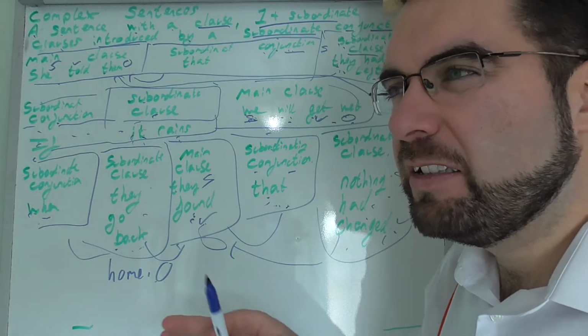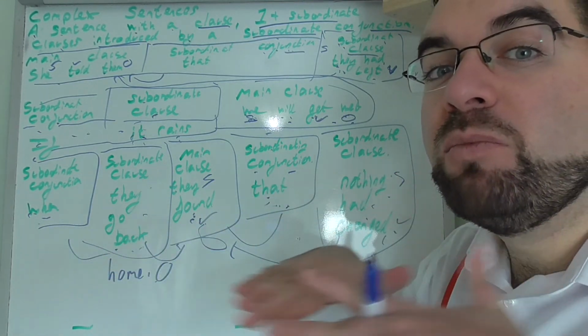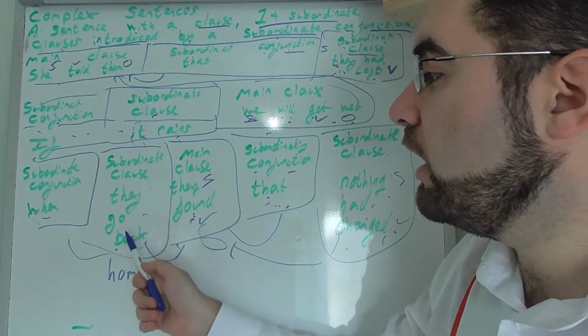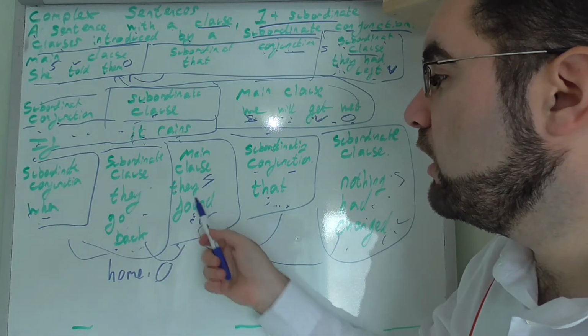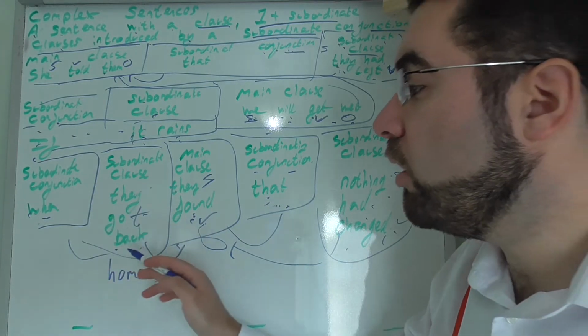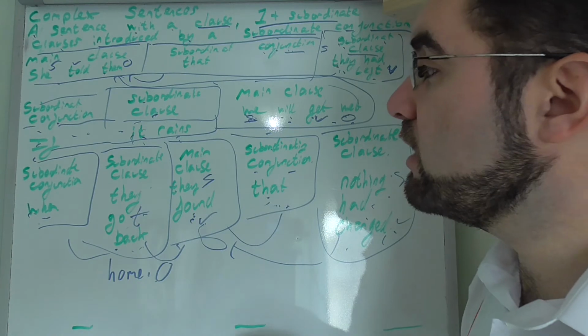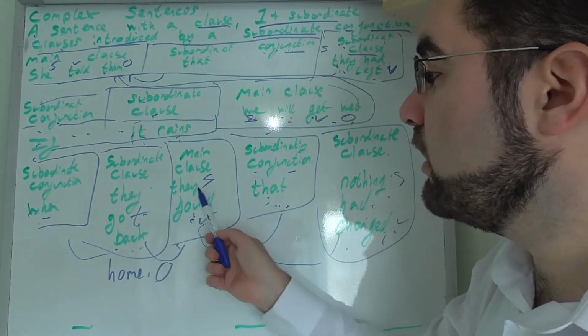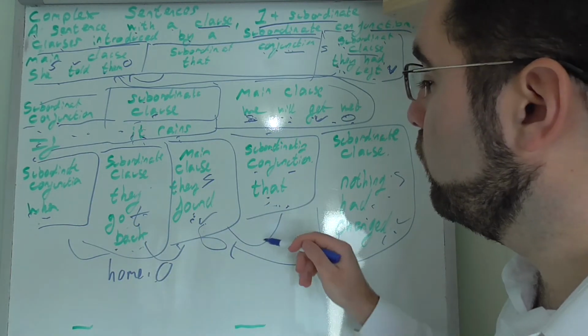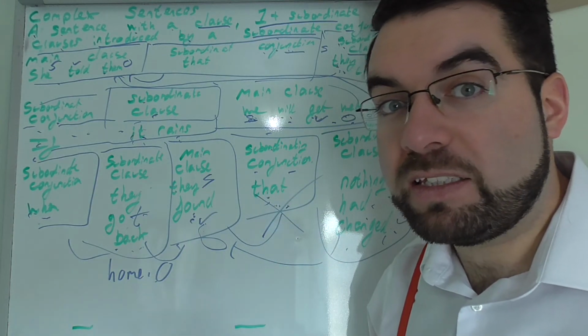Not really. It still gets the message across, but not as smooth as when they got back, they found that nothing had changed. Makes sense. You could even say, when they got back, they found nothing had changed, and completely remove the subordinate conjunction. That still makes sense.